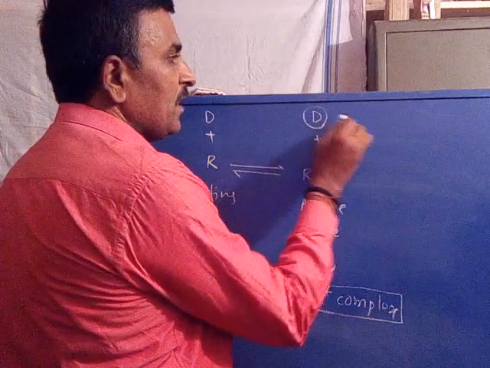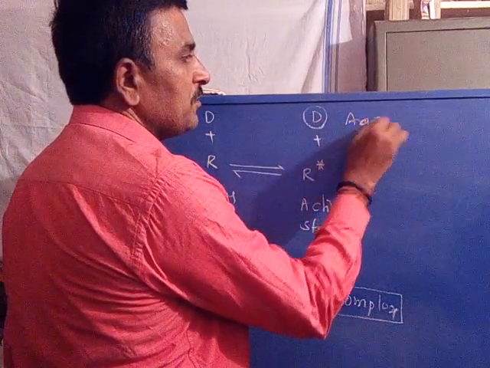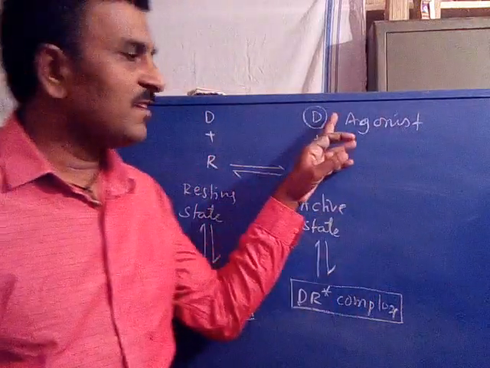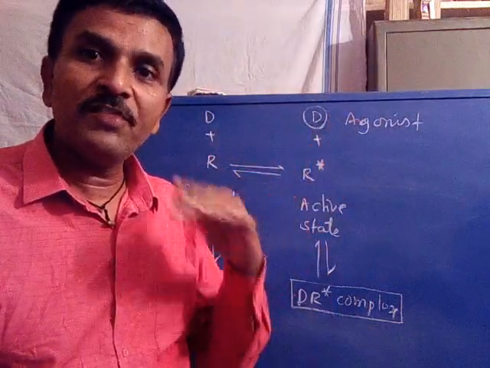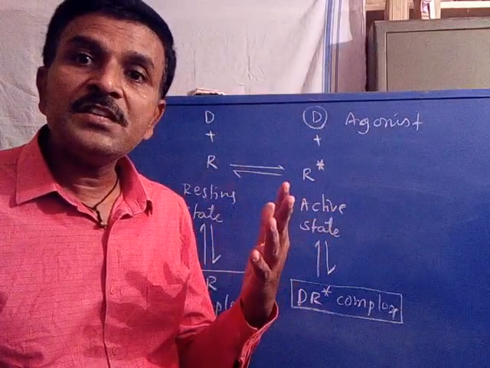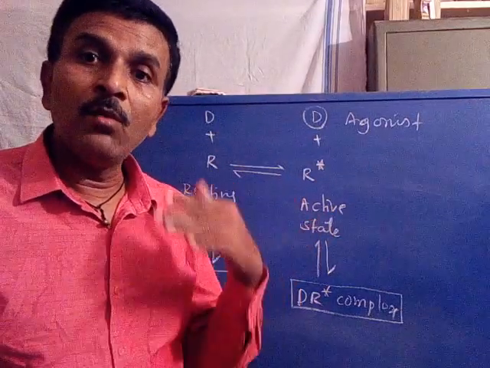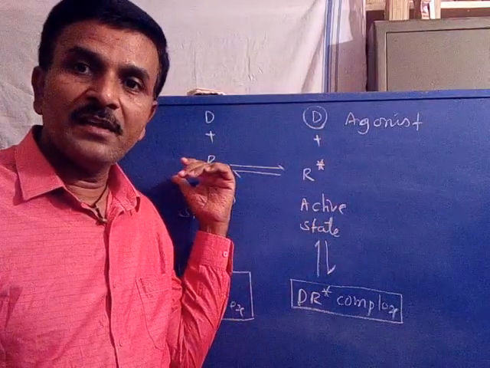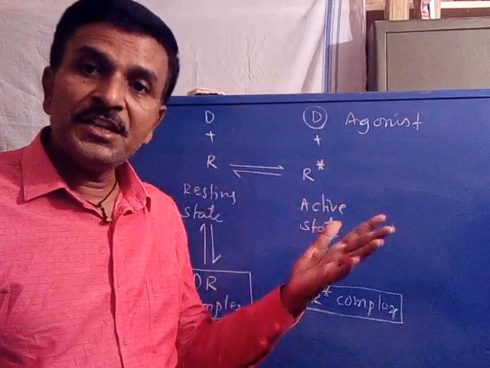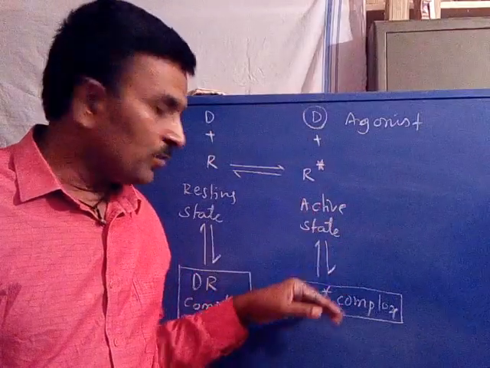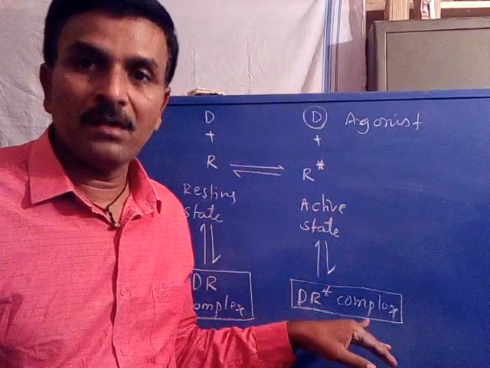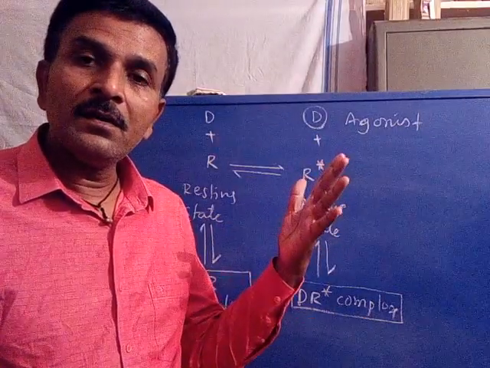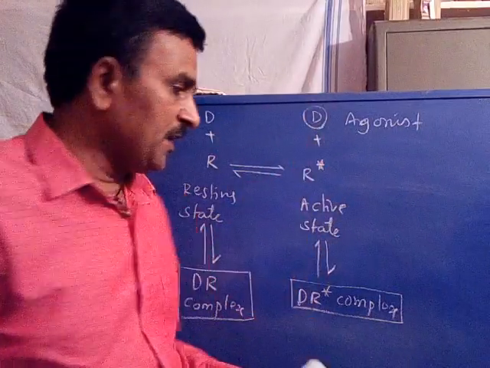If this is the drug belonging to agonist, the agonistic drug preferably binds with active state of receptor, not to the resting state. Thereby it initiates the equilibrium towards the formation of DR star and exhibits maximum biological activity.